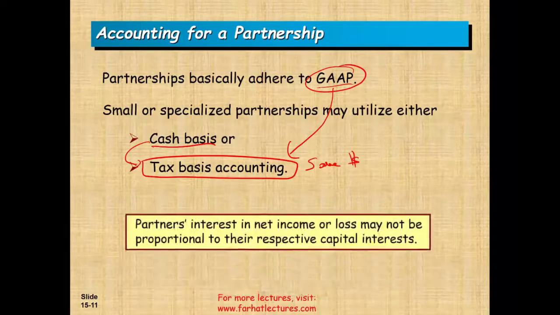Okay. So once again, the partner's interest in their income or loss may not be proportional to their capital interest. I talked about this. Your capital interest and your participation in income and loss are not the same. And don't worry, we're going to talk about this in much more detail. How do we allocate income?